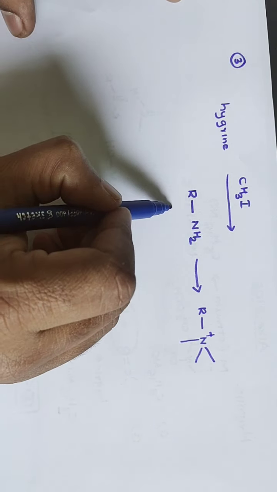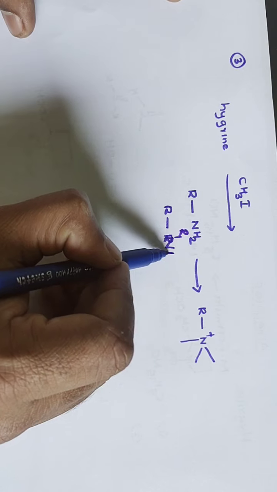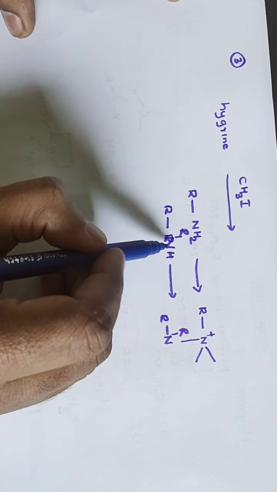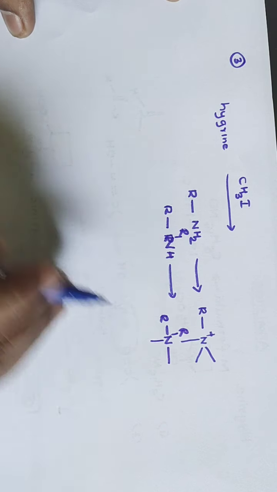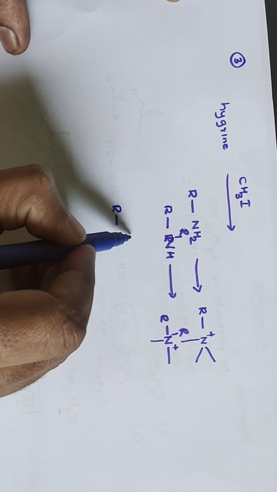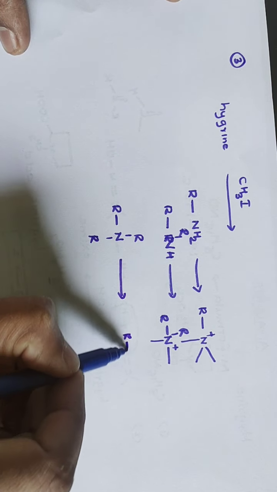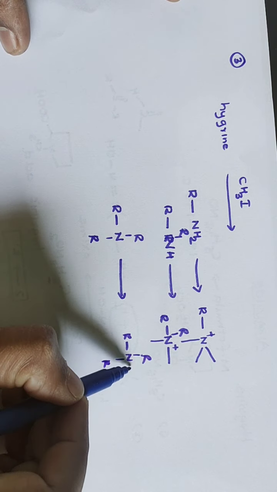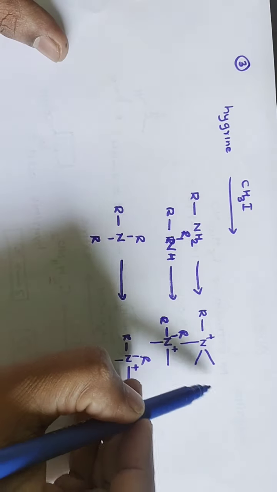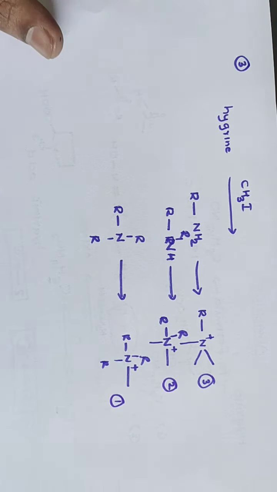If it is secondary, it will react with only 2 methyl iodides, one to replace this hydrogen, another to form the quaternary ammonium salt. If it is tertiary, it will react with only 1 methyl iodide to form a quaternary ammonium salt. So primary amines will react with 3 moles of methyl iodide, secondary amines with 2 moles, and tertiary amines with only 1 mole.